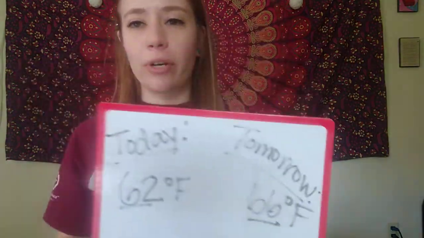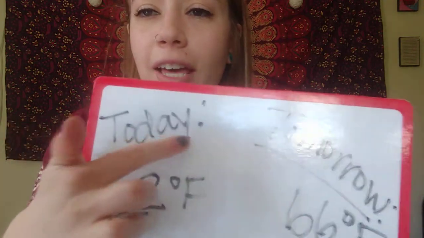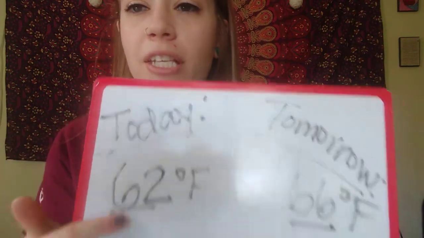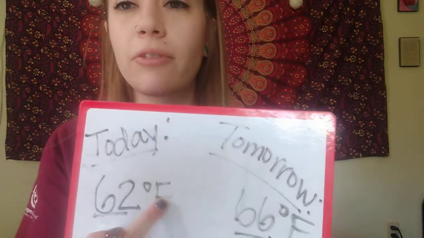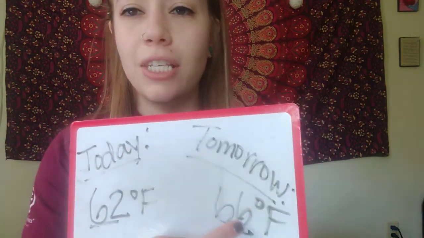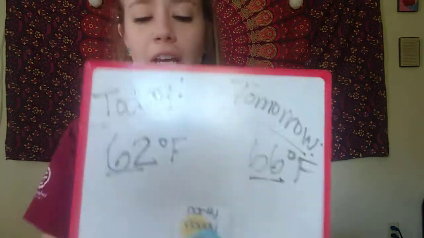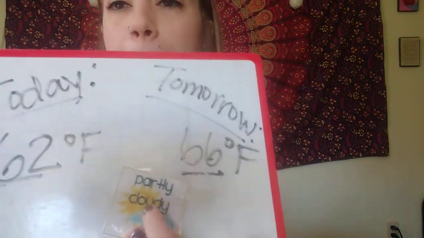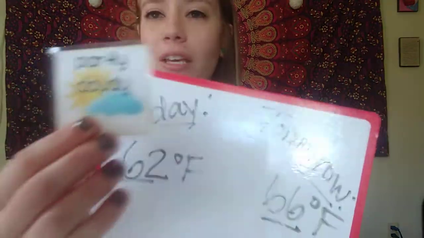Okay, and then it would look like this once that person was done. Obviously not backwards, but so today our high will be 62 degrees Fahrenheit. Tomorrow will be 66 degrees Fahrenheit, and both days are going to be partly cloudy. So I'm just going to go ahead and stick that in the middle there because they're both similar weather patterns.